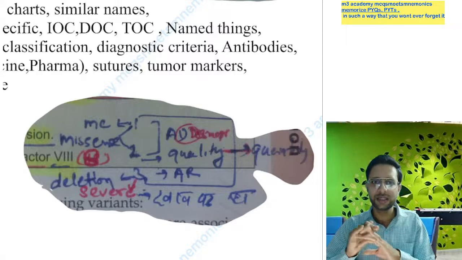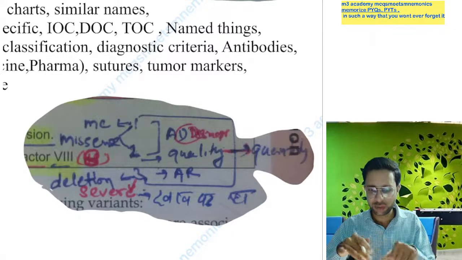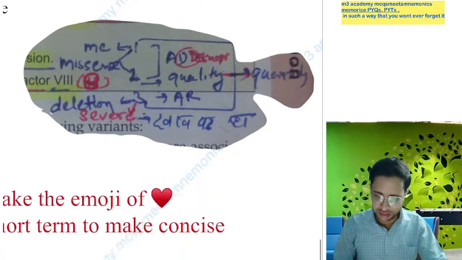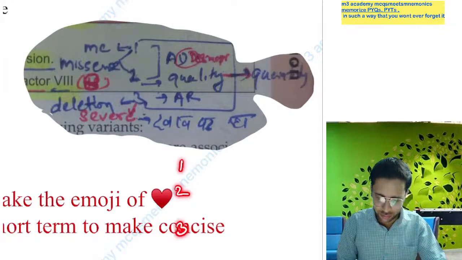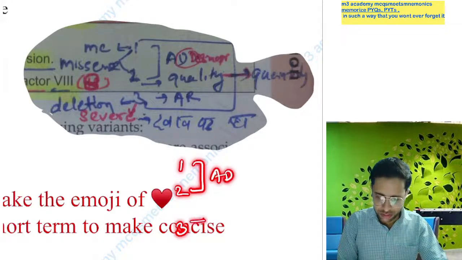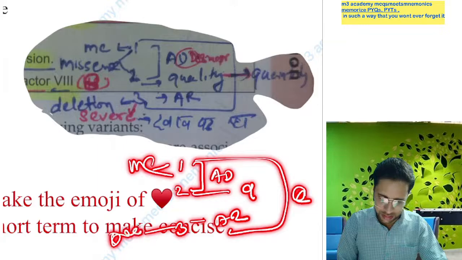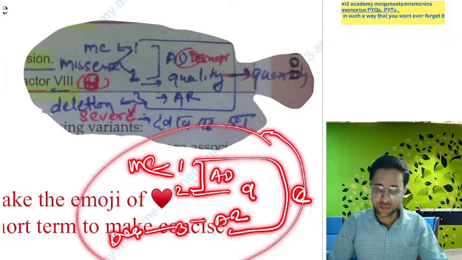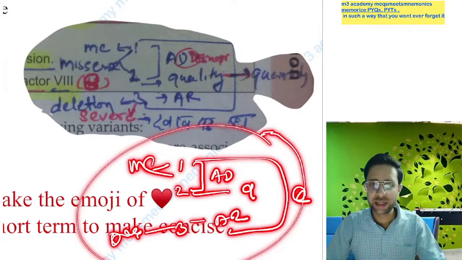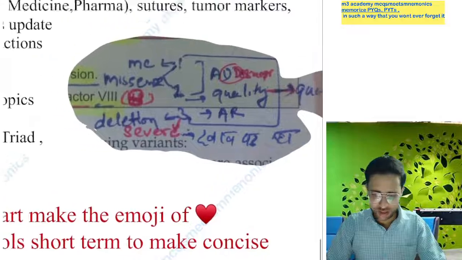इतनी सारी चीजें आप एक ही बॉक्स में रख सकते हैं. इसको कैसे मैंने यहाँ पे बनाया? Just यहाँ पे लिखा 1 2 and 3. ये दोनों autosomal dominant है. This is autosomal recessive, this is qualitative, this is quantitative, this is most common, this is deletion. So in this way, this small representation can represent the total von Willebrand disease types. If you convert this to theory, it becomes more than 15 to 20 lines. So in this way you have to concise.